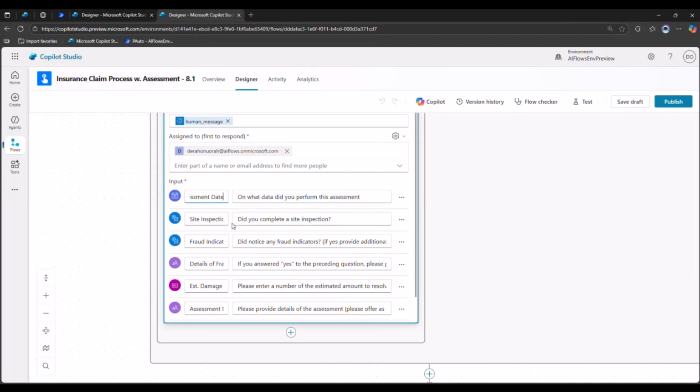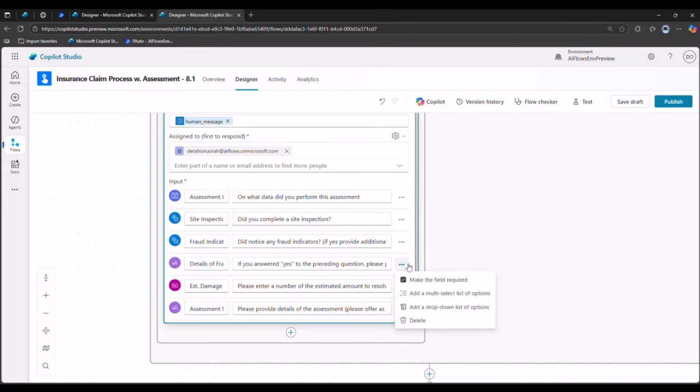I'm going to collect assessment date with a date type. I'm going to collect whether or not a site inspection was needed. Are there any indicators of fraud? What are the details of fraud? What's the estimated damage? And what are the assessment notes? But for each of these fields that I'm collecting, I can also make them optional, or I can make them required. So you have that flexibility to determine whether you want to force a response to a particular input.